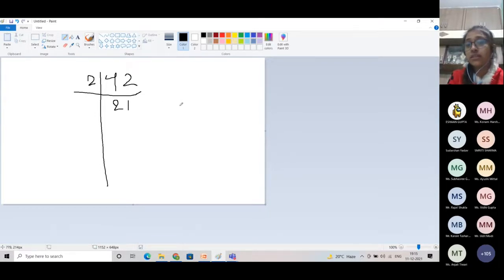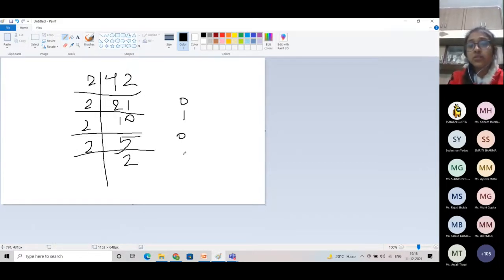We are storing the remainder on this side, so the remainder for this will be 0. Again we divide by 2. We get quotient 10 and remainder 1. Again we divide by 2. We get quotient 5 and the remainder is 0. Again when we divide, we get here 2 and here 1.